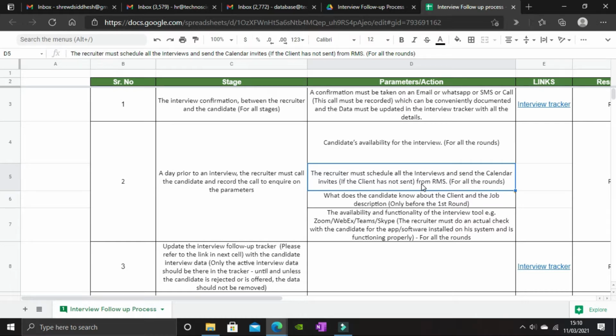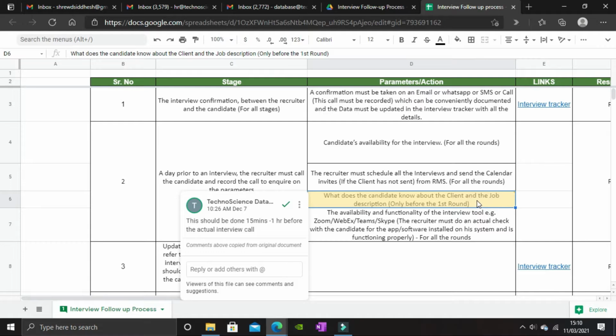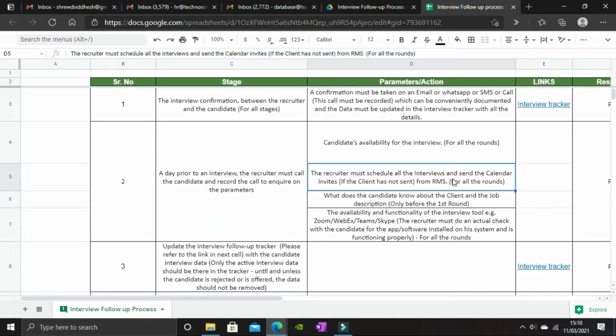The next point says, what does the candidate know about the client and job description? In the parenthesis, we've said only before the first round. Very important point. Before the first interview round, the candidate must know about the client and about his own roles and responsibilities. It is of utmost importance for you to check with your candidate about these parameters.